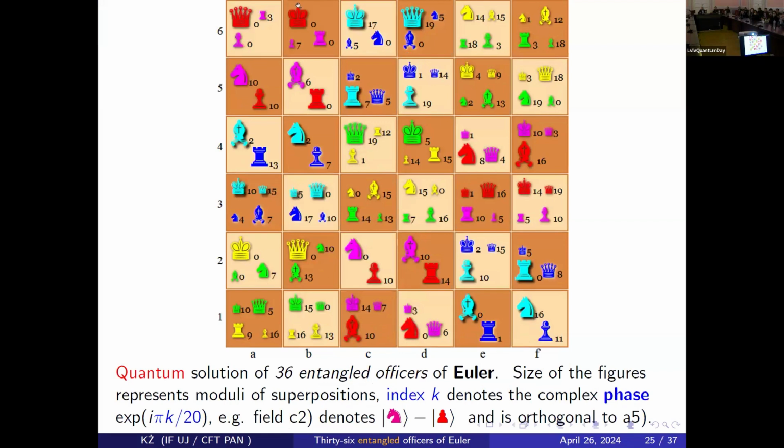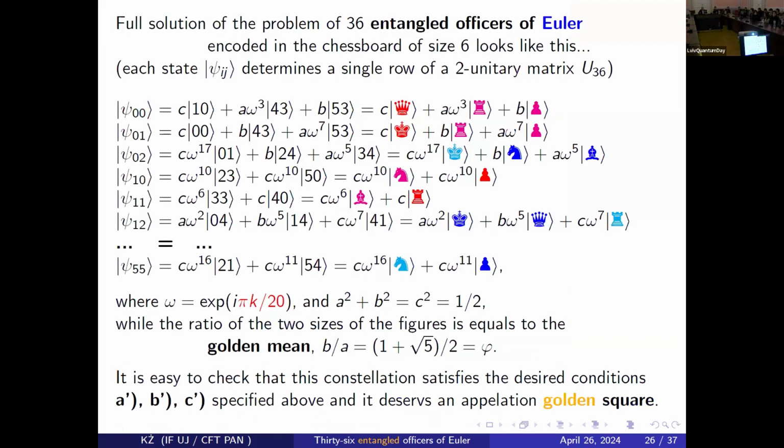So as part of the same pattern, we also add complex phases, which happen to be multiples of the root of identity of rank 20. Why 20? This was found analytically at the very end by solving some equations. So this is the full solution of the problem, which looks perhaps strange, but here it is in another version.